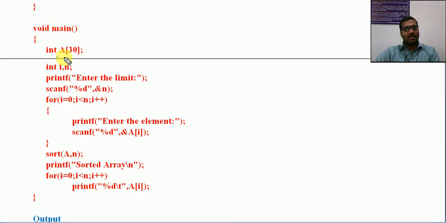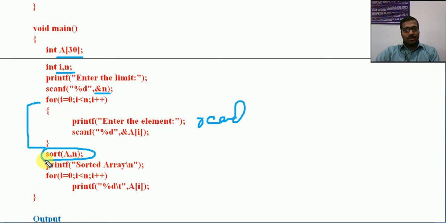So I am declaring an array a of 30. Then I am declaring two more variables, i and n. Enter the limit n. Then for i equal to 0, i less than n, printf elements. This is the reading of an array, very familiar. Then just after reading, I am simply making a function call here.